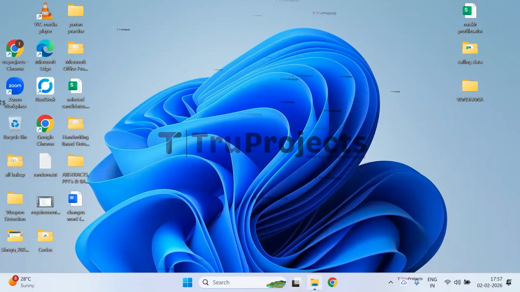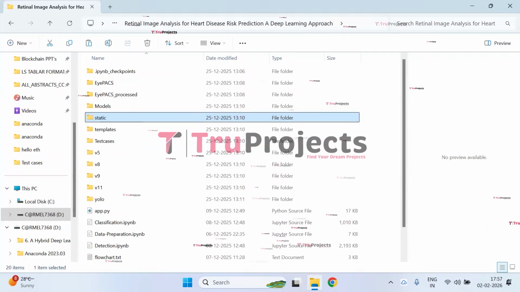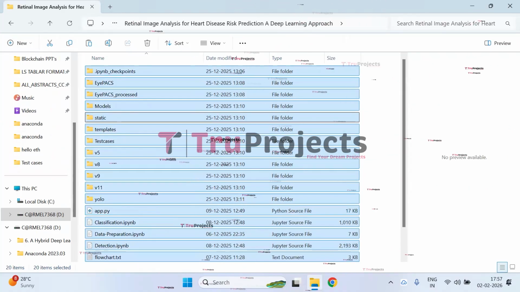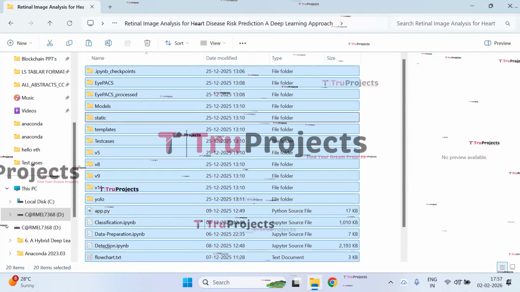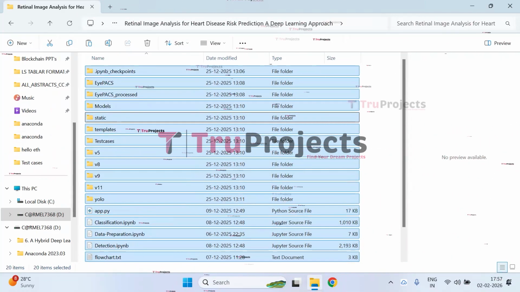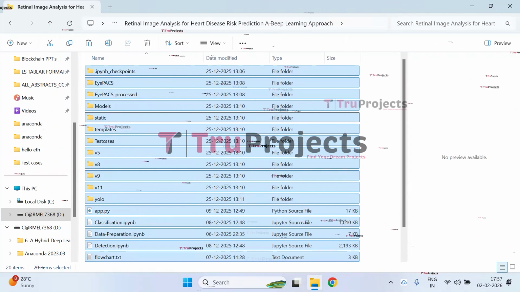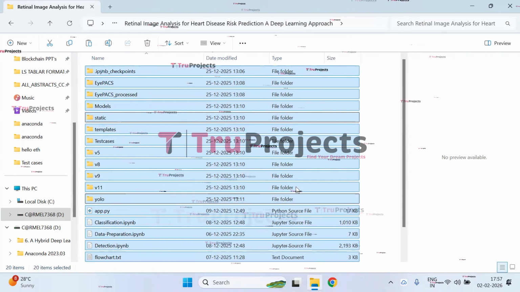To execute the project, first we need to open the code folder which contains the project source code files. This folder is a complete package of your project's code base containing everything needed to develop, test, and deploy your application or model.